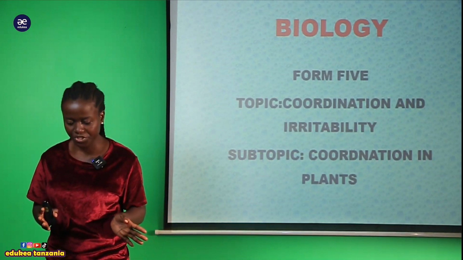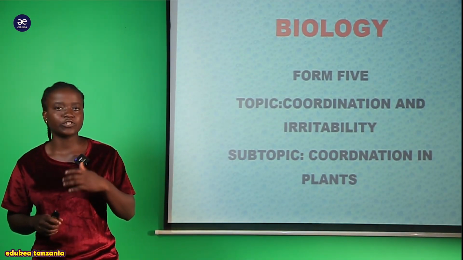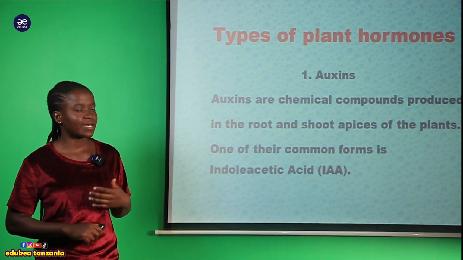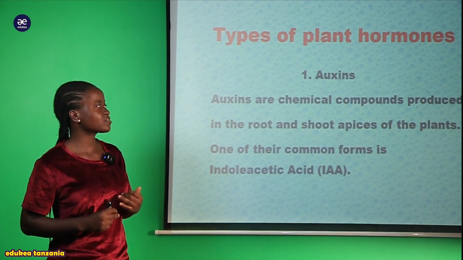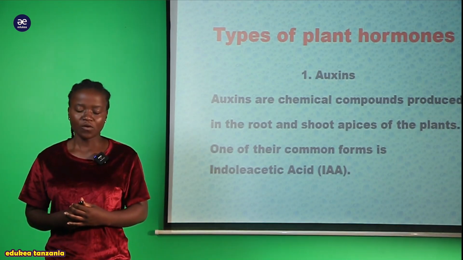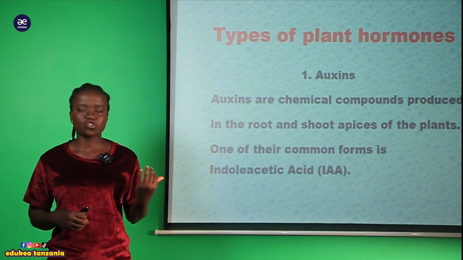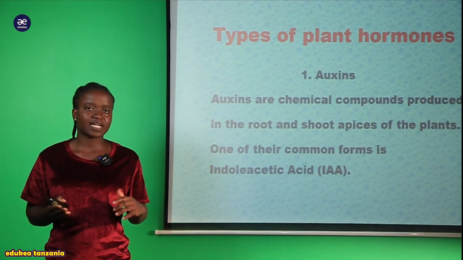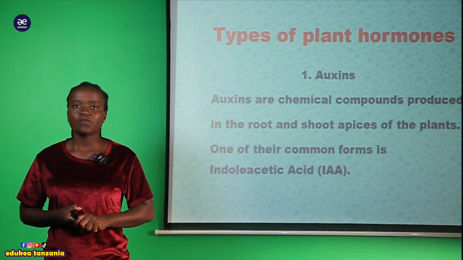In the last session, I promised you that in this session we are going to start looking at the first type of plant hormone, which is called the auxin hormone. So we are going to see what this auxin hormone is and what its functions are, since the characteristics of plant hormones we have already covered in the last session.